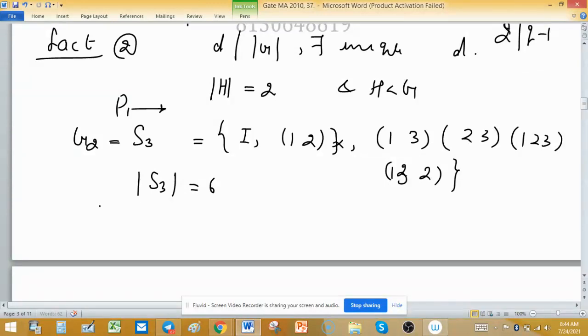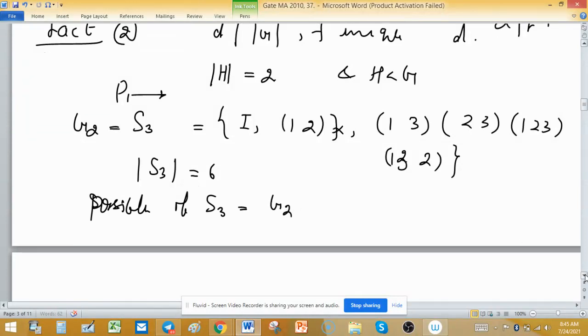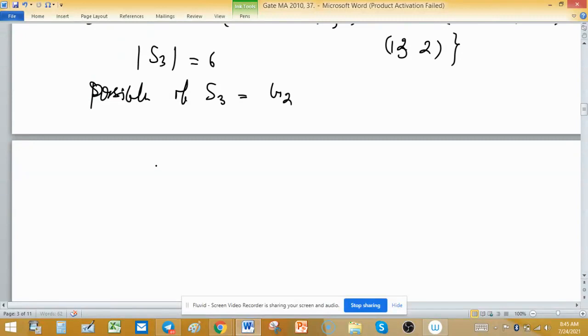Now we have to find subgroups of order 2. If we form a set containing only the identity and a self-inverse element, then it will be a subgroup.